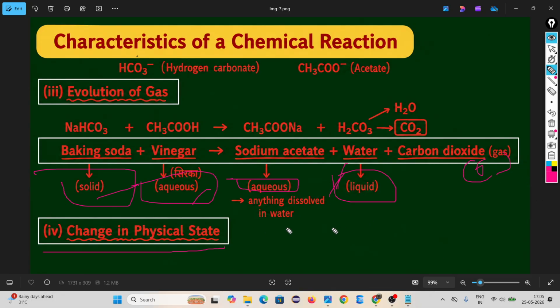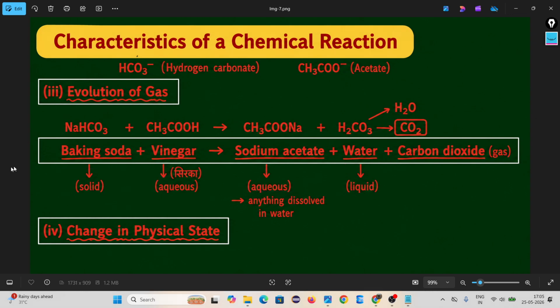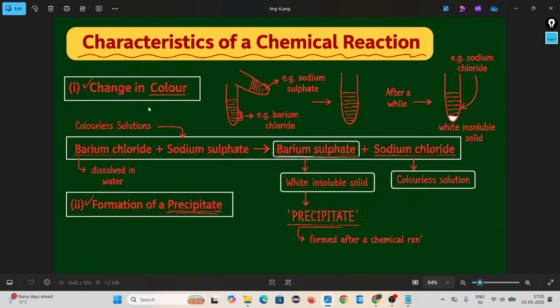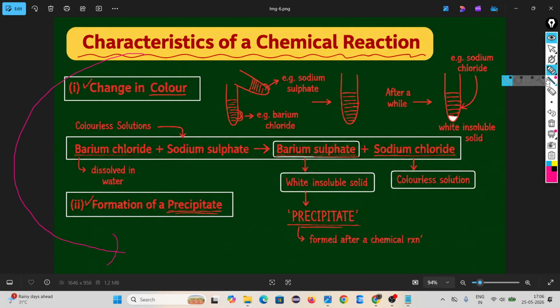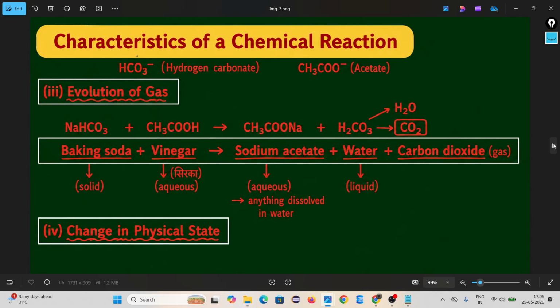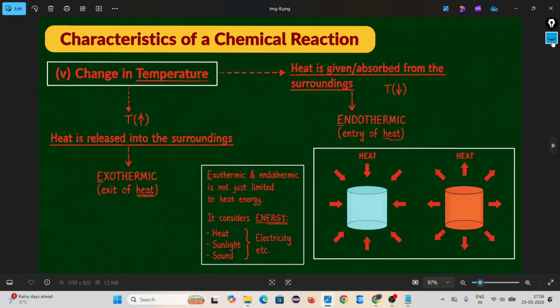How many characteristics did we cover? One is change in color, one is formation of a precipitate. Chemical characteristics tell whether a chemical reaction is happening or not. Then change in temperature. When a chemical reaction is happening, there should be a change in temperature. Look, heat. In some reactions, heat is released into the surroundings.